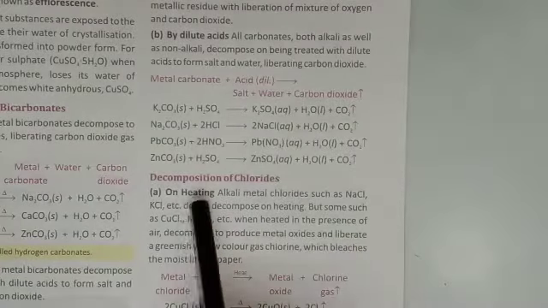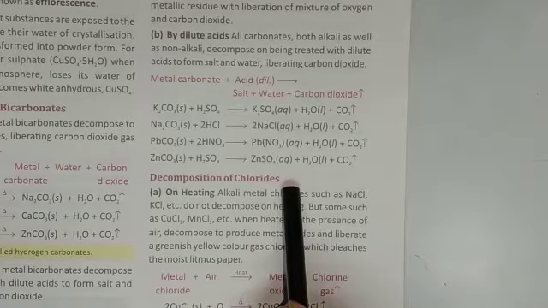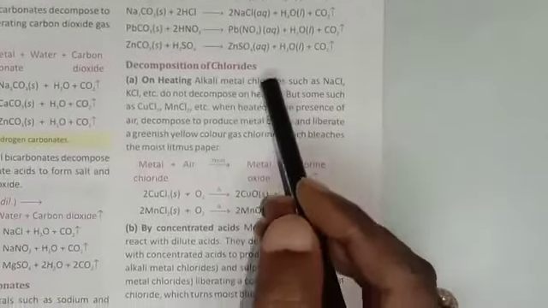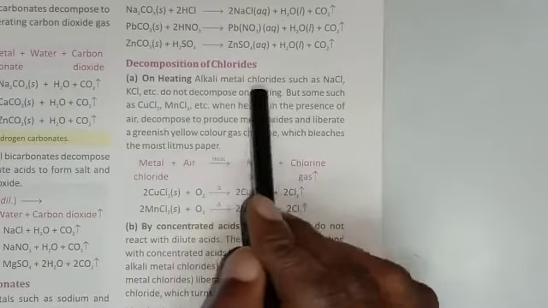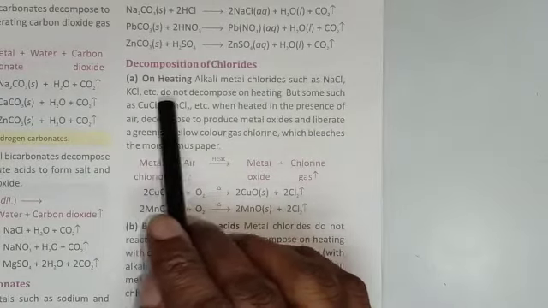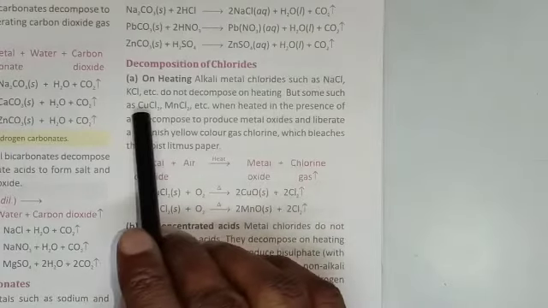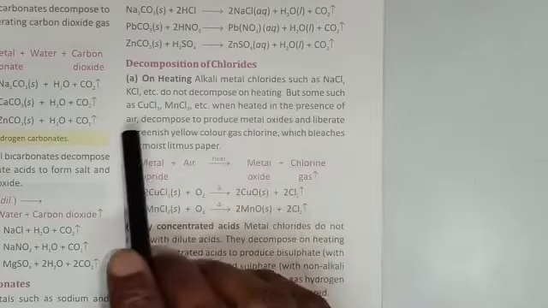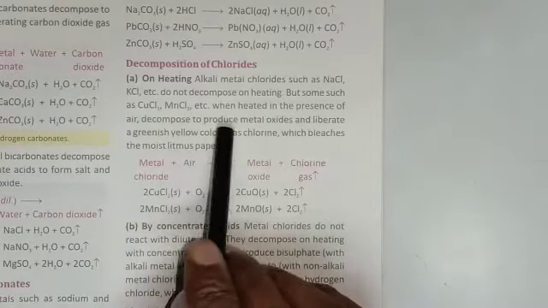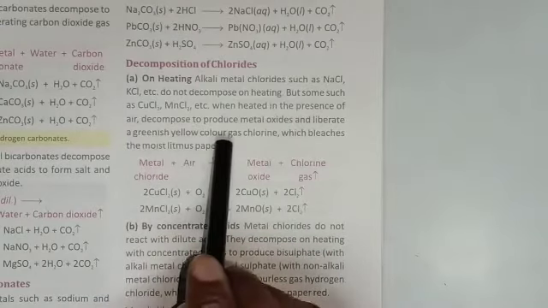Next we go to decomposition of metal chloride. See, on heating, alkali metal chlorides such as sodium chloride and potassium chloride do not decompose, but some, such as copper chloride and manganese chloride, when heated in the presence of air, decompose to produce metal oxide and liberate a greenish yellow gas, chlorine.